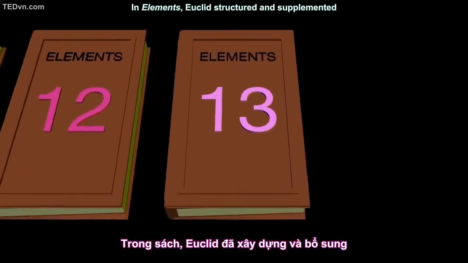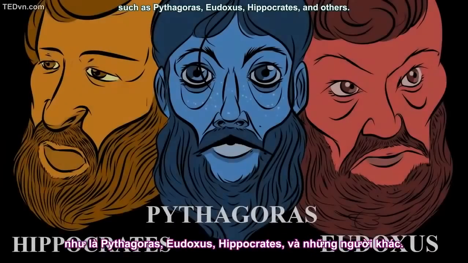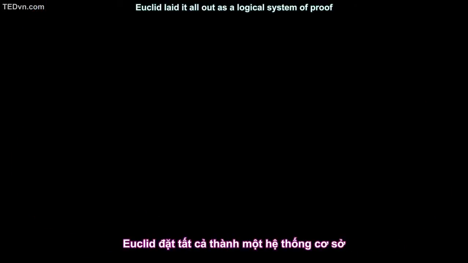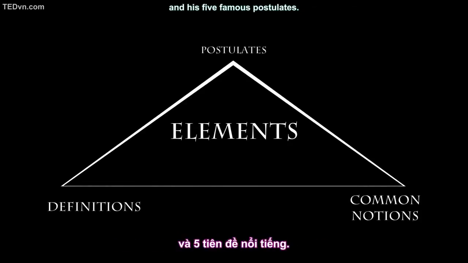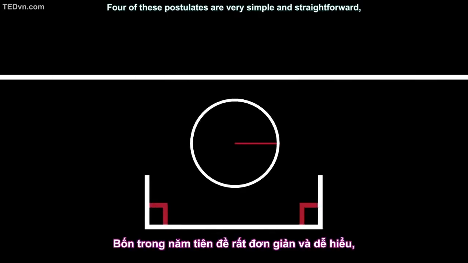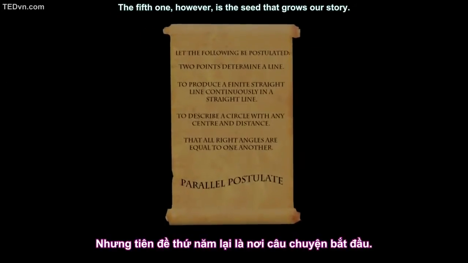In Elements, Euclid structured and supplemented the work of many mathematicians that came before him, such as Pythagoras, Eudoxus, Hippocrates, and others. Euclid laid it all out as a logical system of proof built up from a set of definitions, common notions, and his 5 famous postulates. 4 of these postulates are very simple and straightforward. 2 points determine a line, for example. The 5th one, however, is the seed that grows our story.